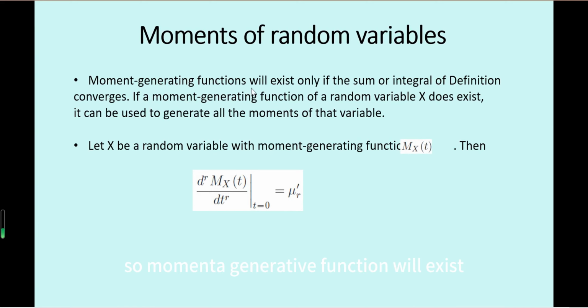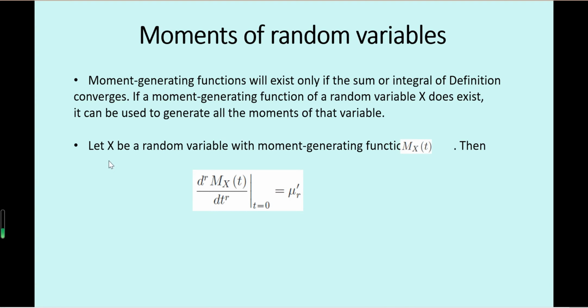The moment-generating function will exist only if the sum or integral of the definition converges. If the moment-generating function of a random variable X does exist, it can be used to generate all the moments of such a variable. This is very interesting: all the r-th moments, first moments, second moments, third moments, and so on, of this random variable.